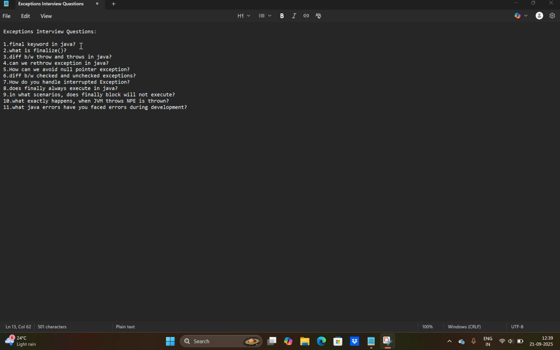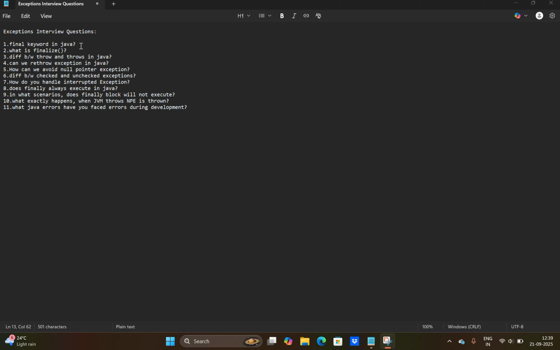What's the purpose of the finalize method? The finalize method is used to clean up resources like closing files or connections before an object is removed from memory. When is the finalize method called? The finalize method is invoked by the garbage collector right before an object is deleted from memory, but its call is not guaranteed. That's it for the answer.